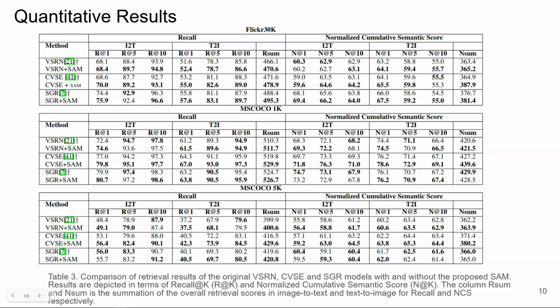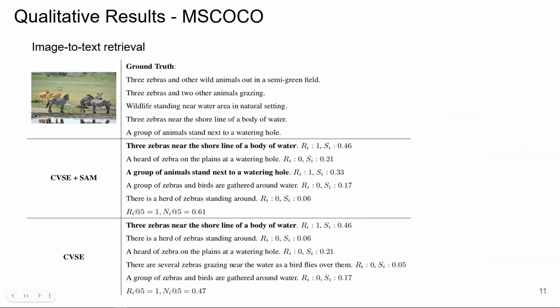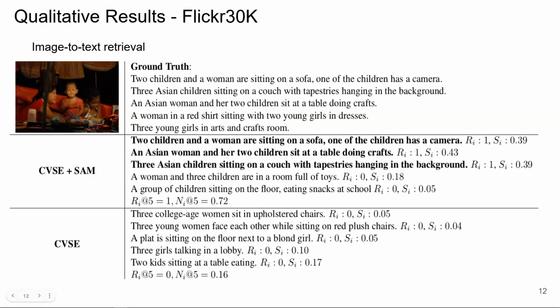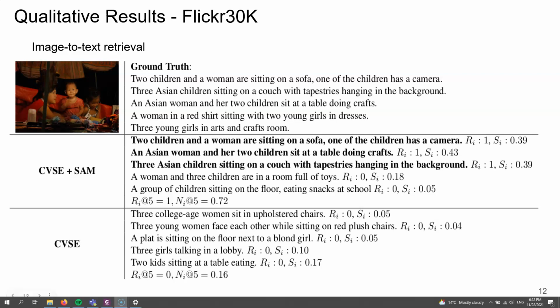On the standard image text matching task, we can observe that by plugging in the proposed SAM, a boost in recall is achieved. Secondly, both metrics have a degree of correlation. However, a boost in recall does not necessarily translate into an increase of NCS. However, the retrieved samples are higher in semantics. The qualitative results show the performance of the original CVSE with and without SAM. Retrieved captions contain a higher degree of semantic relevance. We can see this effect even improved in Flickr due to the higher fine-grained interactions between images and captions.